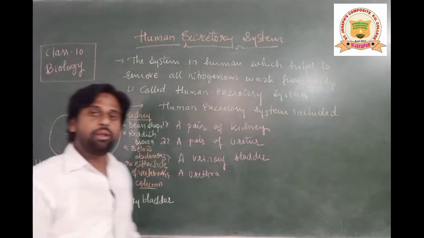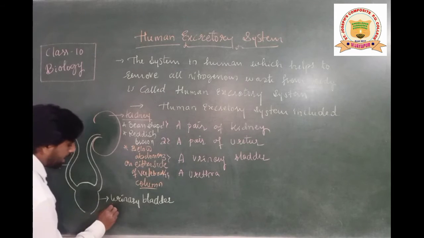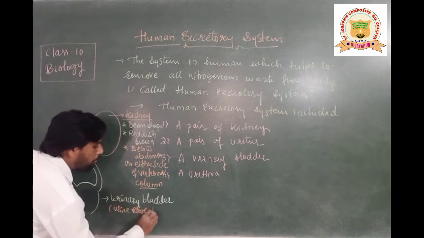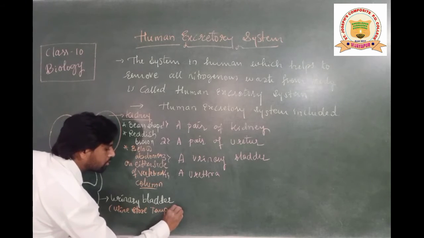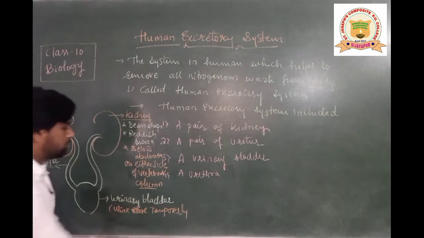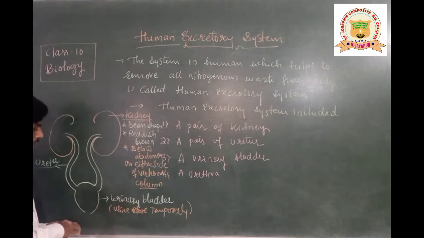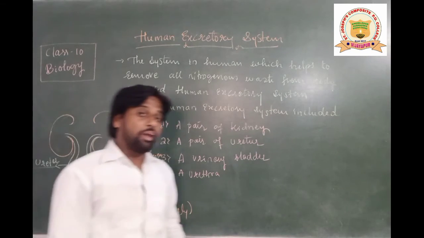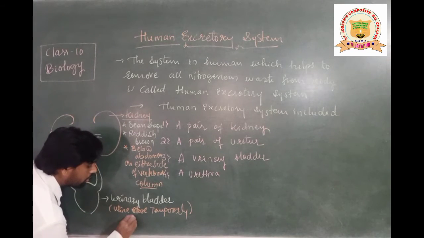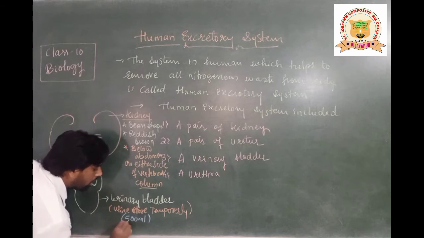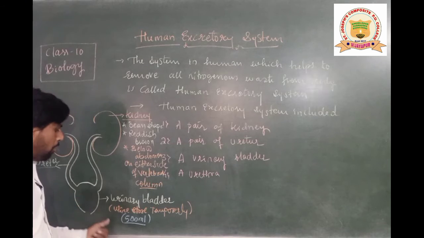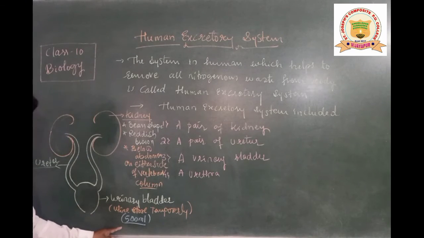What is this, students? The urinary bladder. Inside this urinary bladder, urine is stored temporarily. Then how much urine can be collected inside this urinary bladder, students? Nearly about 500 ml of urine can be collected inside the urinary bladder. The maximum the urinary bladder can collect is 500 ml.